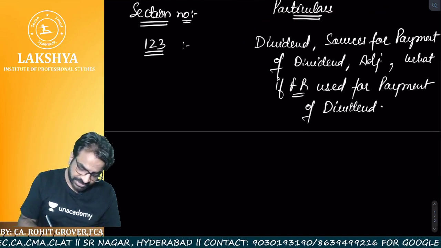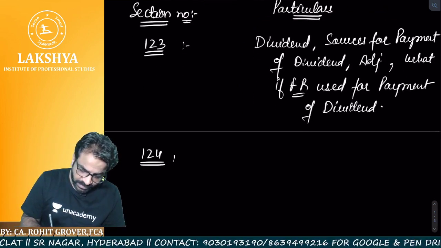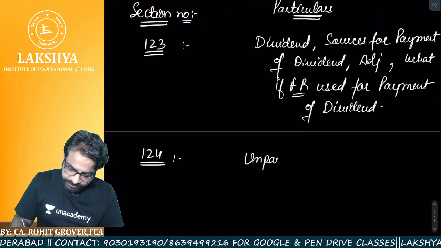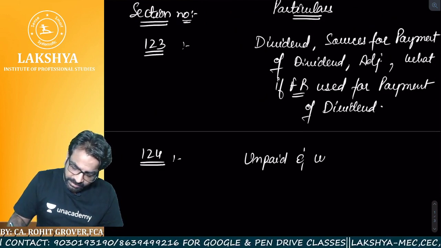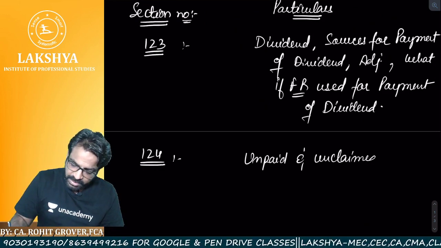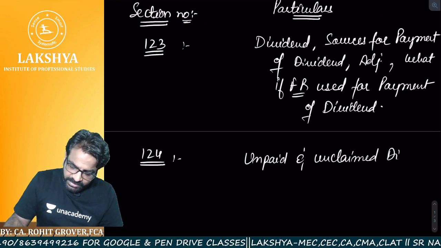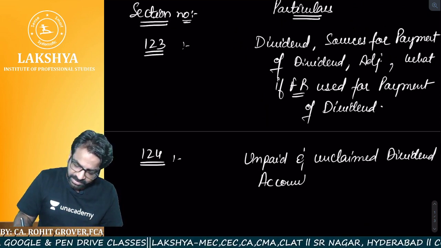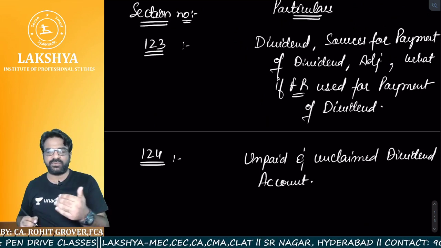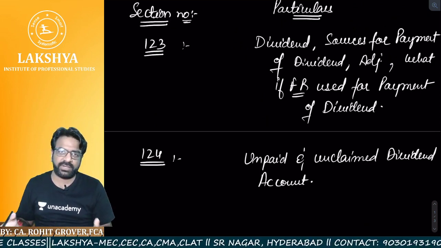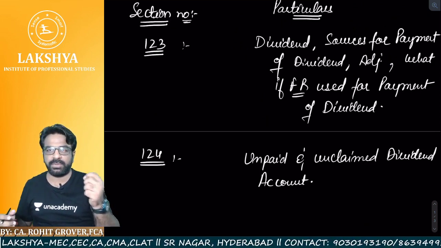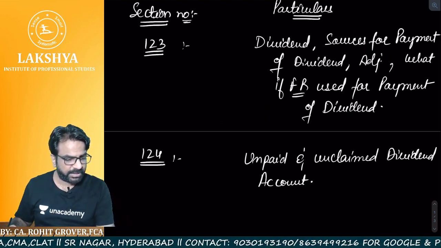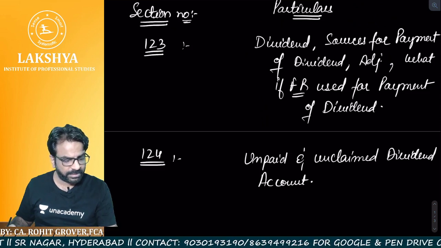Then, sir, section number 124. What is section number 124? What is the name of the section? Unpaid and unclaimed dividend account. The name of the section is unpaid and unclaimed dividend account. So when we understand the process of making the payment of the dividend, there we'll understand what we mean by unpaid and unclaimed dividend account. Everyone clear? Yes sir, we are clear.